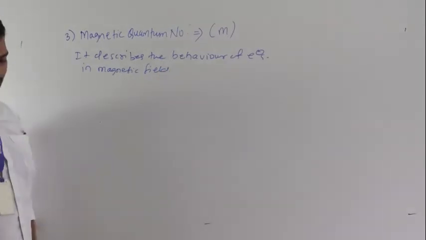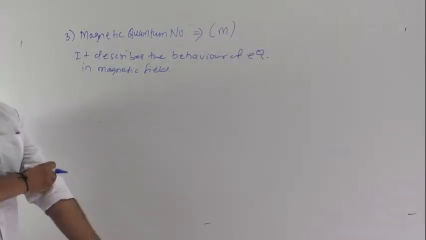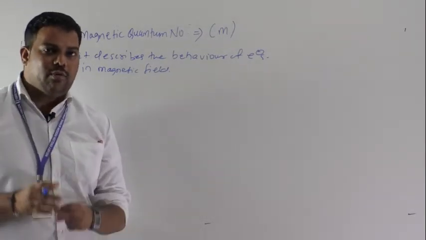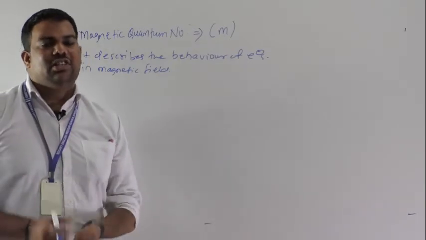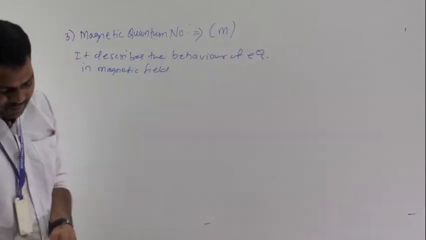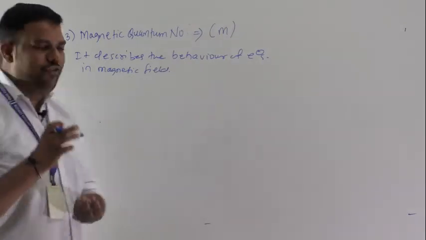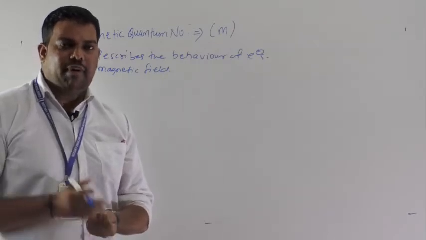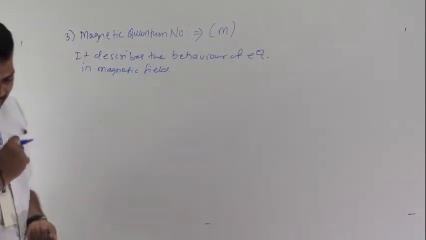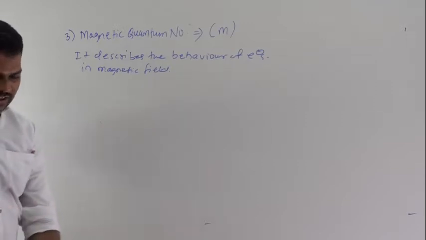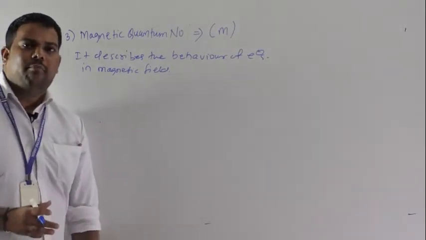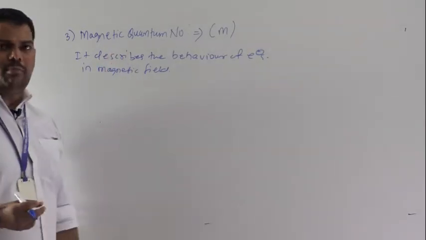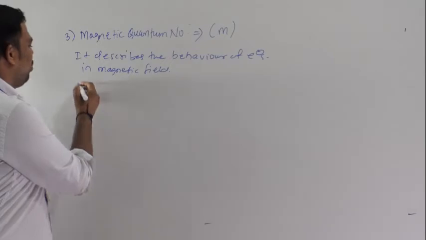Describe the behavior of electrons in magnetic field. As you know, the movement of electric charge is always associated with a magnetic field. Keep this in mind: electric charge is always associated with a magnetic field. So, the magnetic quantum number gives us the actual